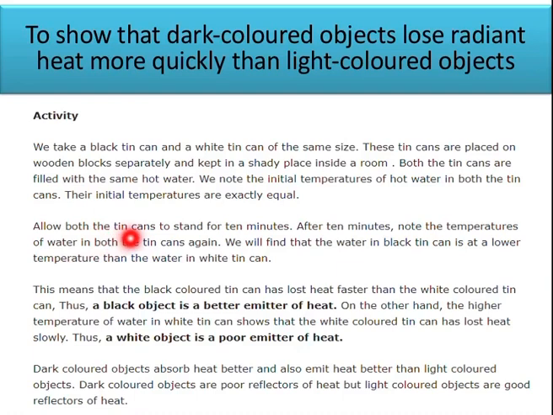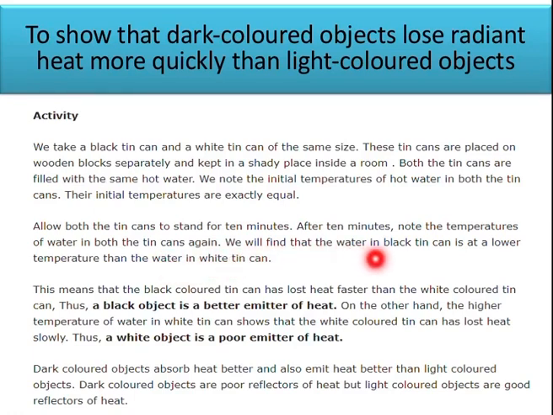Last time we filled with normal water, but in this activity we will fill with hot water and check the temperature. Now allow both the tin cans to stand for 10 minutes. After 10 minutes, note the temperature of the water in both the tin cans again.